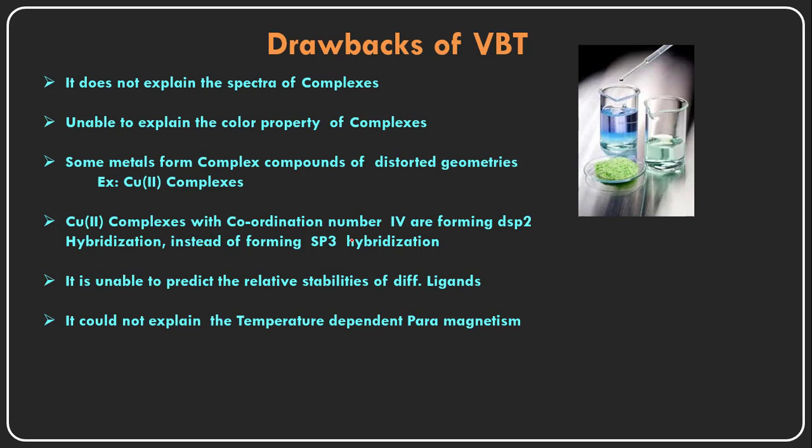But what happens if the temperature increases or decreases? And what is diamagnetism here? Diamagnetism is when a substance placed in the external magnetic field is repelled, or unaffected by the external magnetic field. But some diamagnetic compounds, if we provide temperature to them, turn into paramagnetic compounds.